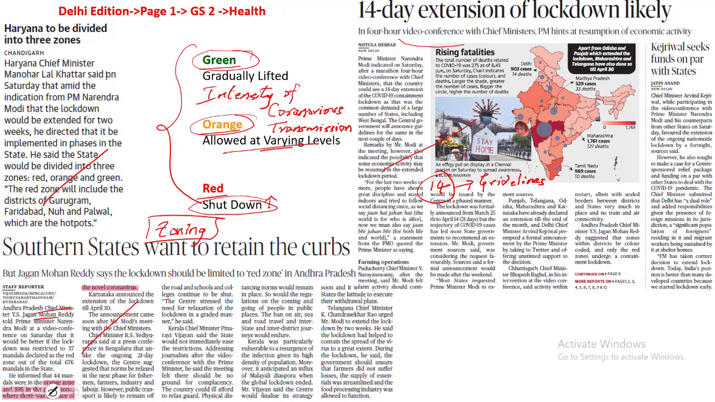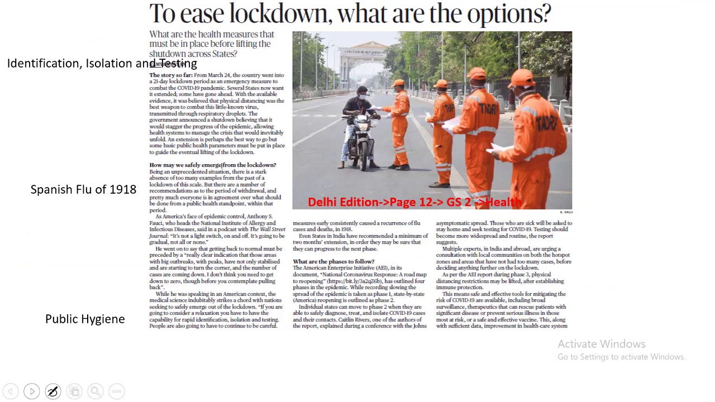Another linked article is also given under this editorial in The Hindu. It says, to ease lockdown, what are the possible options? When you look into this article, if you're going to consider a relaxation, what one needs to do is rapid identification, isolation and testing, which means in case you're planning to withdraw the lockdown, you need to identify those clusters as we previously discussed.